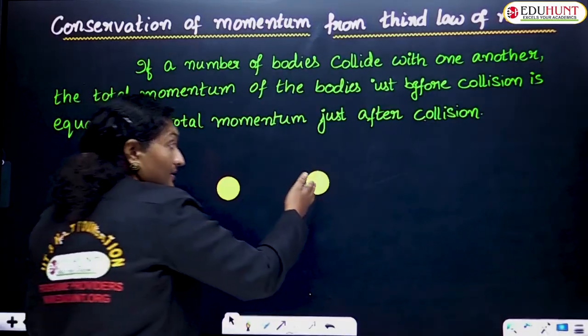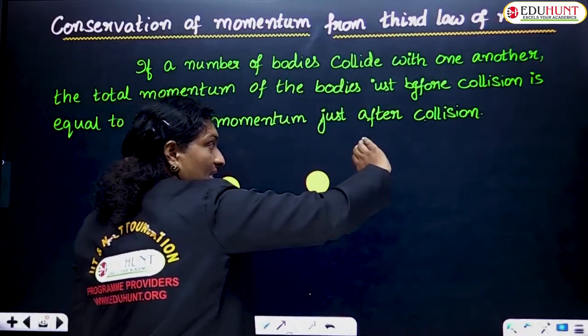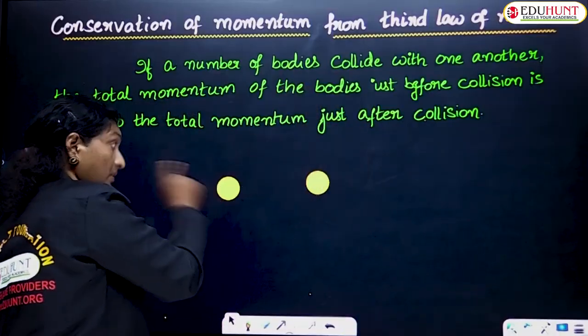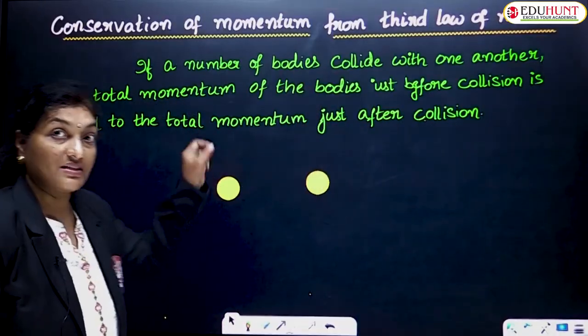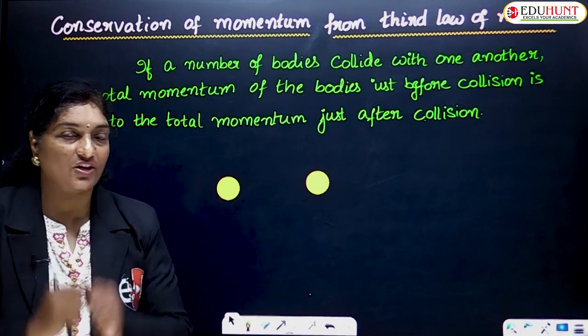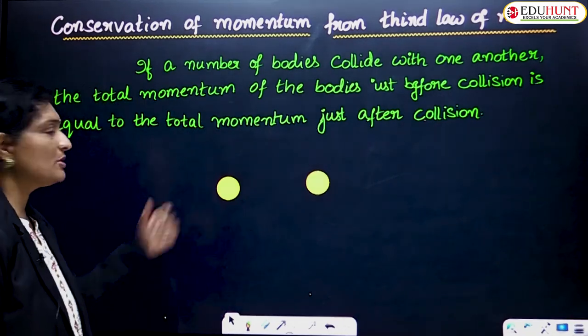Second case, this resting body gains velocity and starts moving, whereas the velocity of the first body decreases. Clear, children?